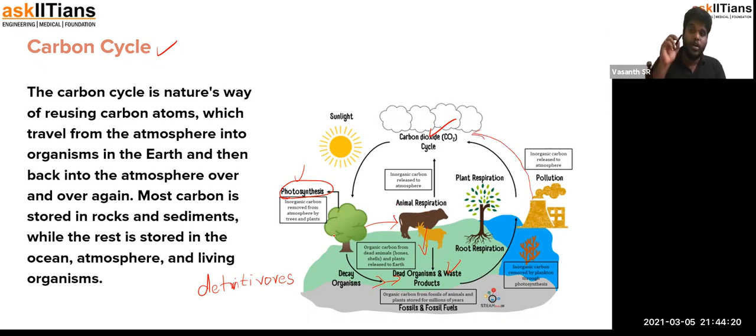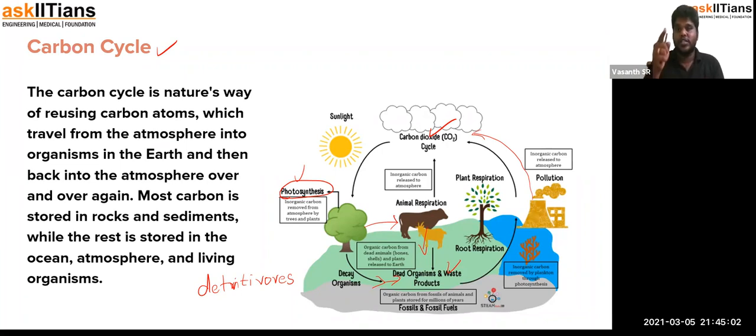So the carbon, which is in the form of carbon dioxide, reaches the plants and the other animals and organisms involved in this ecosystem or environment. Later it gets broken down and processed, and then it becomes a fossil fuel. After the fossil fuel is extracted, it is utilized and burnt by the general public, and even for running big machineries. That results in the release of a high amount of carbon dioxide, and that goes back into the atmosphere again. So this is how the carbon is constantly kept in a cyclic pathway.